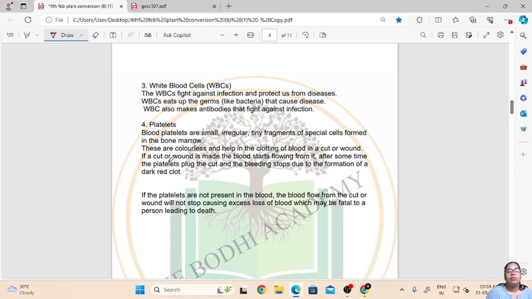So what white blood cells do is they eat the germs, okay, they target the bacteria that cause disease, and this is how they help in increasing our immunity. And white blood cells also make antibodies that fight against the infection. So the main function of white blood cell is to protect our body from any foreign material and to prevent the diseases which are caused by different microorganisms in our body. So this is the function of white blood cell.